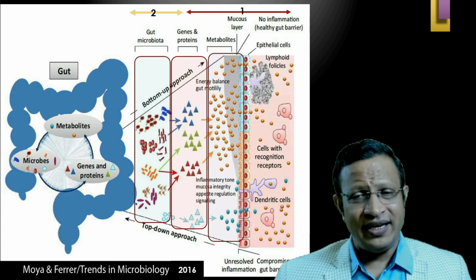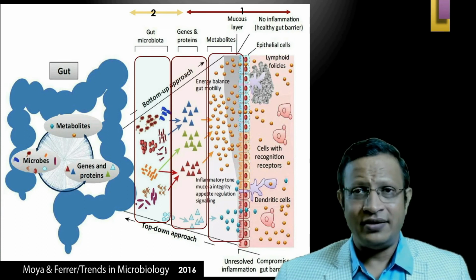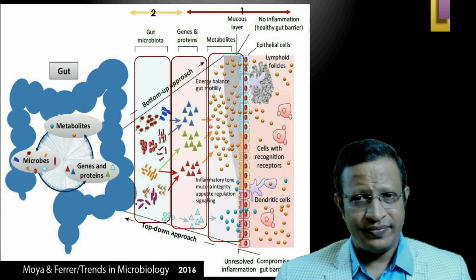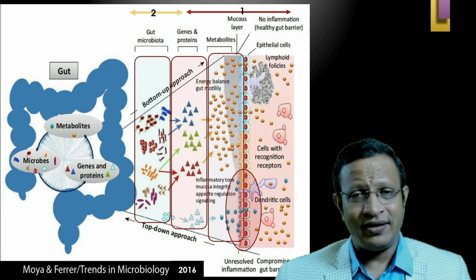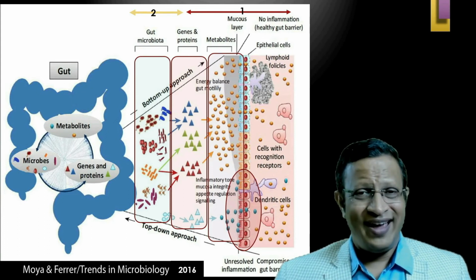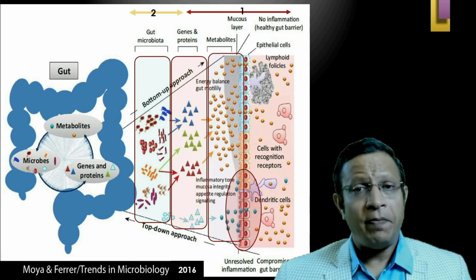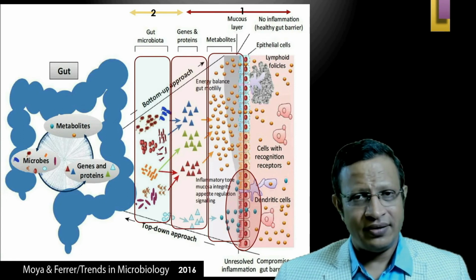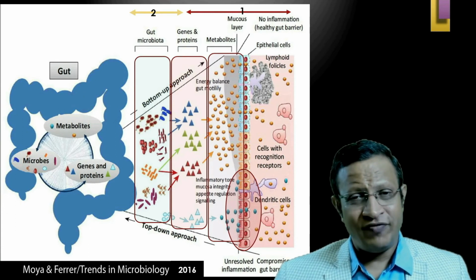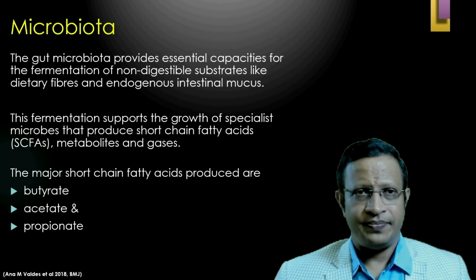At the top you can see the healthy gut, that is, there is no inflammation and you can see the thick mucus. However, as you go down here, the mucus is reduced. That means the mucus is not there and the gut has been compromised. Here, pathogens can easily enter into the wall of the gut, producing inflammation and causing various illnesses in the host.